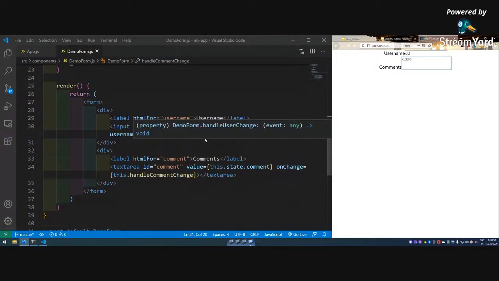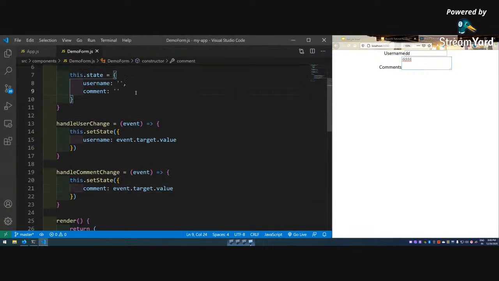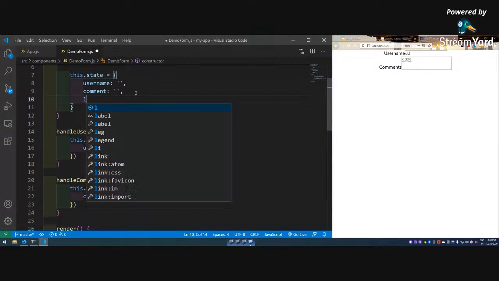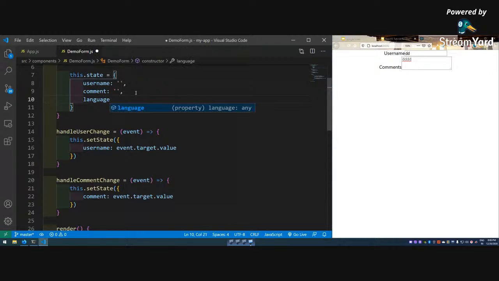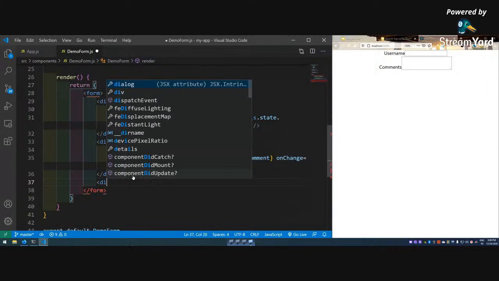So the next thing we are going to learn is the select box. It is a bit different, but again not that much different. The controlled component thing is like that only. So like this, I will have a label, language, React, and then again a div.